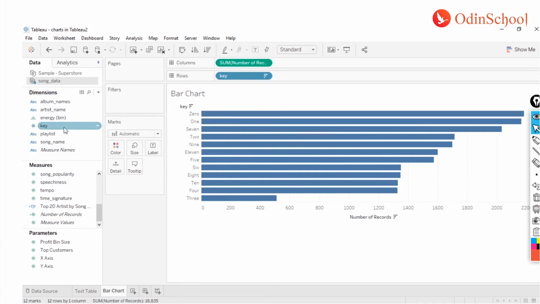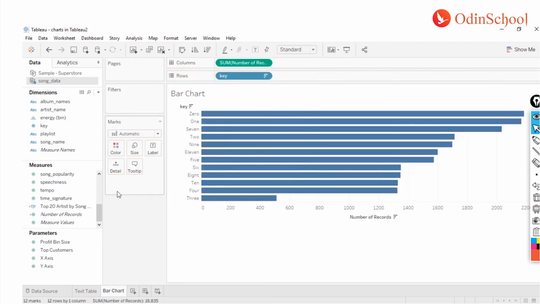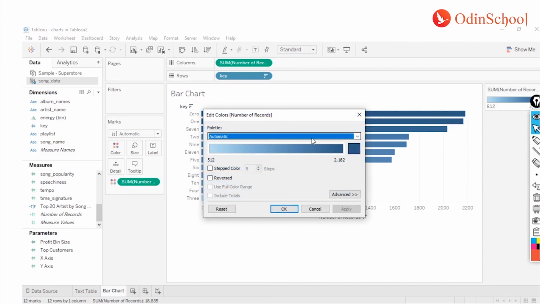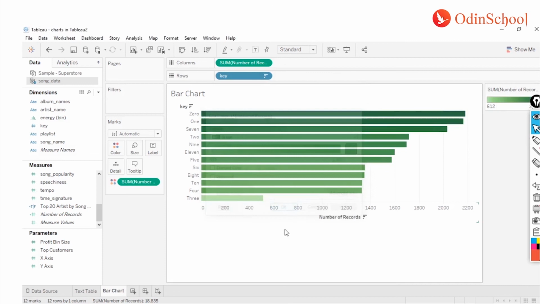If we add values from the dimension, we get discrete colors, one for each one. I'll show you how it looks. It looks something like this. But if we want a continuous gradient, then we can use our measures, and I can put the same thing in the same color shelf, and you see I got a color gradient over here. Now I can also change the color by double clicking over here, and I can select any other colors of my choice, and just say apply and OK. You see how beautiful it looks?